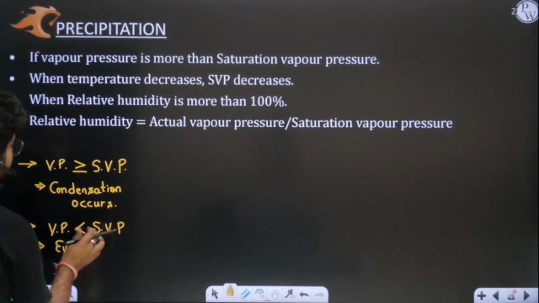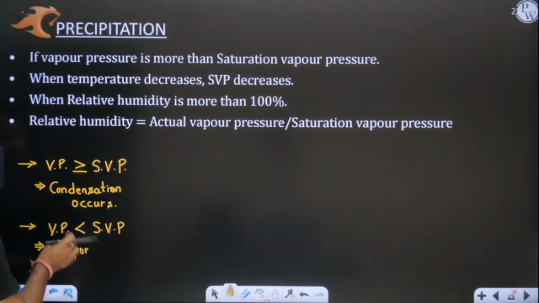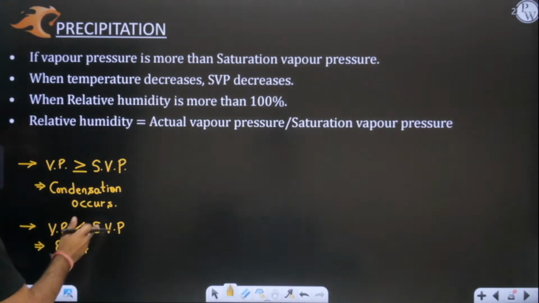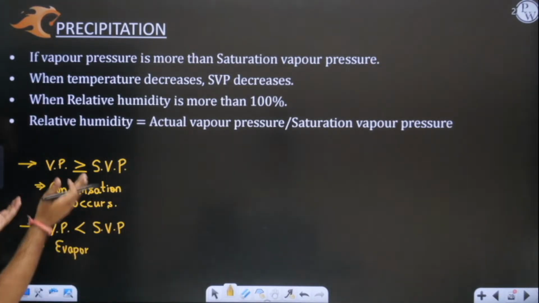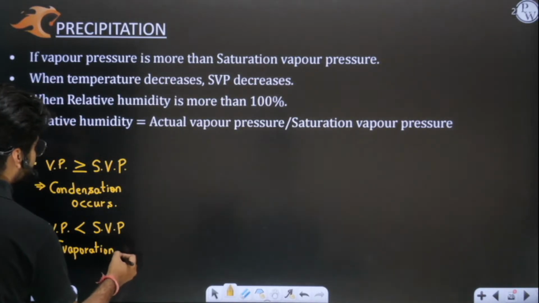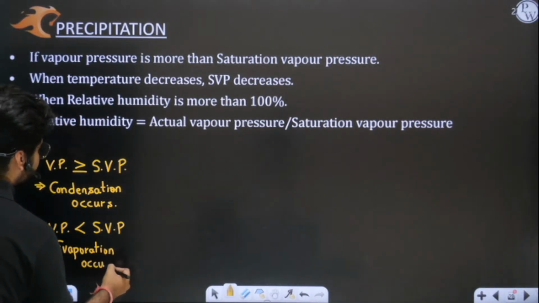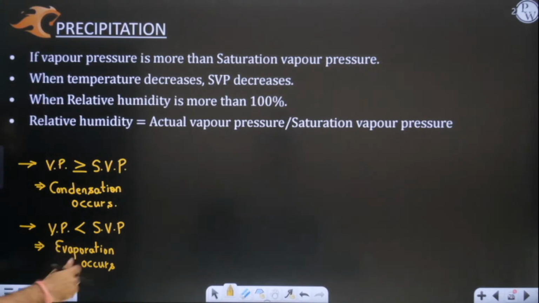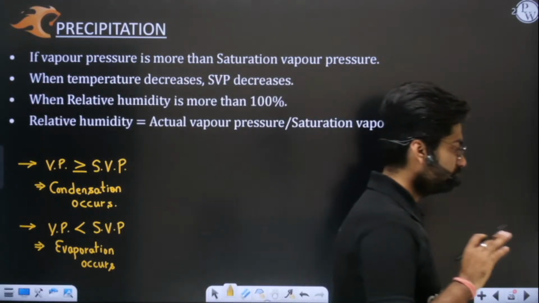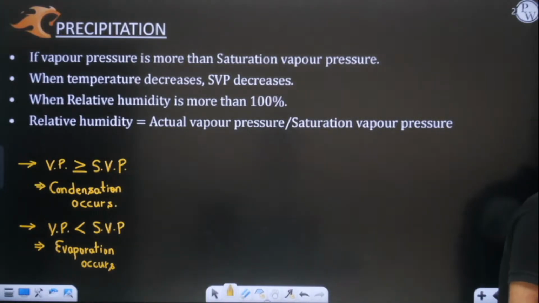So if this gap is too much, or simply if the atmosphere is dry, whenever moisture is less than the saturation value, then obviously more water will get evaporated and will try to saturate the atmosphere. Yes or no? Perfect.